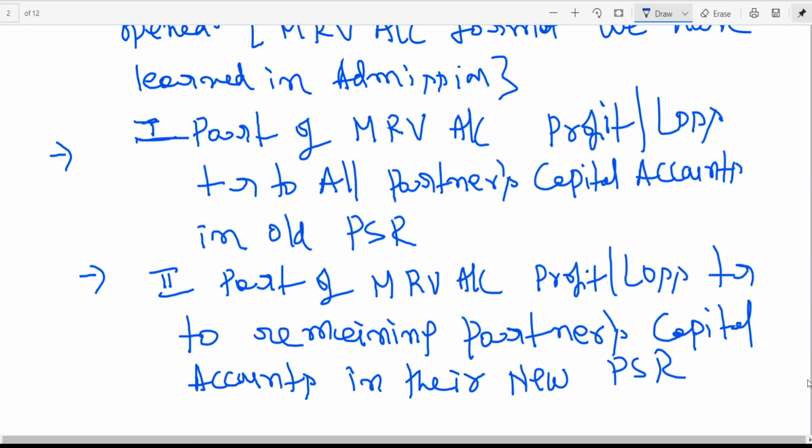You have seen the first part is revaluation, the second is reversal. First part is profit, second part is loss, or first part is loss, second part is profit. I have explained these things already.